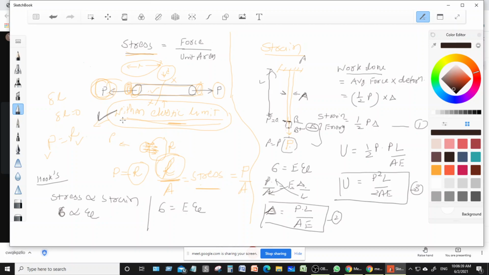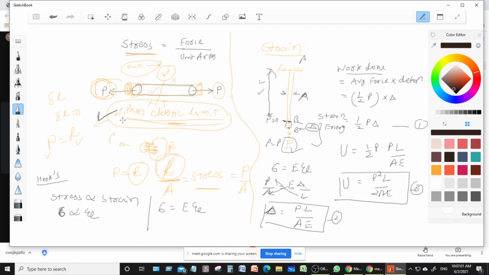That is the actual work done, or the strain energy stored, when you have a rod having cross-sectional area A, length capital L, subjected to a final load of P, and the modulus of elasticity is E. Then how much energy will be stored in the rod?